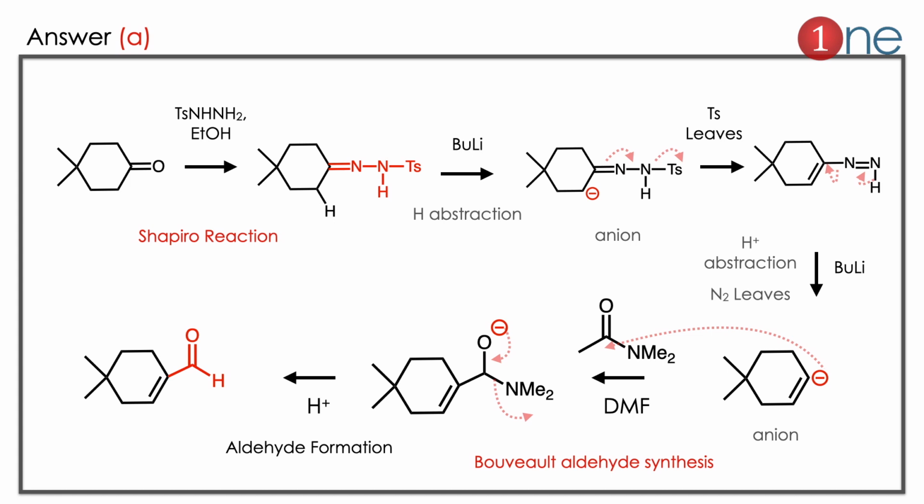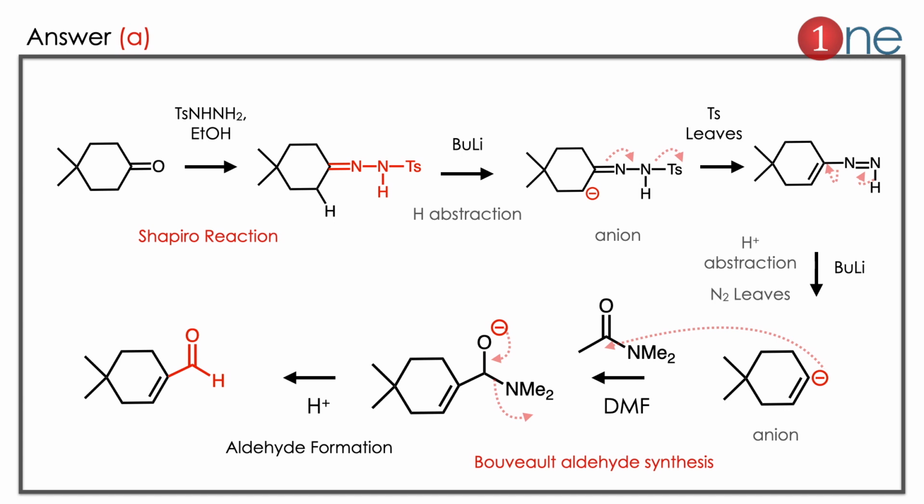So again we are using the butyllithium. So the proton abstraction occurs at the nitrogen. So nitrogen is leaving. Then you are getting an anion again. Then the anion attacks the carbonyl in the dimethylformamide. This is called Bouveault aldehyde synthesis. Here the negative charge attacks the carbonyl carbon. 2 heteroatoms on the carbon is unstable. So the negative charge travels again and dimethylamine is leaving. Finally you got the aldehyde there after protonation.